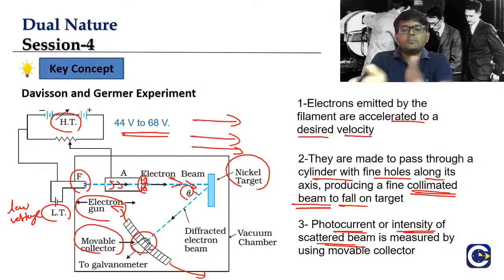At different angular positions we can keep on measuring the photocurrent value. Generally, if the electrons are randomly scattered, what do we expect? We should see that the photocurrent value will always be almost the same across different places. But that is not what people observed.